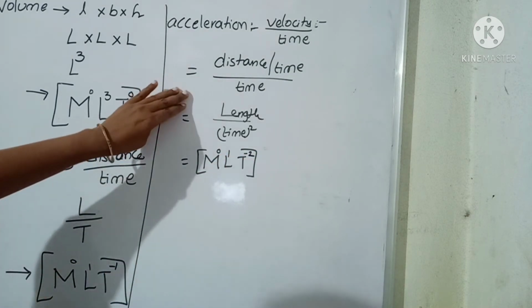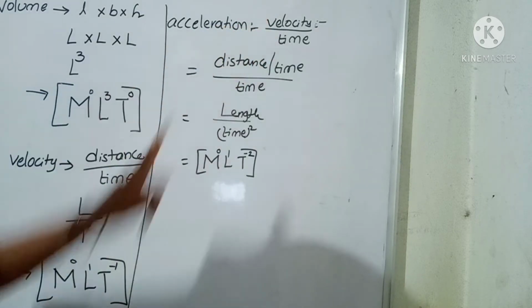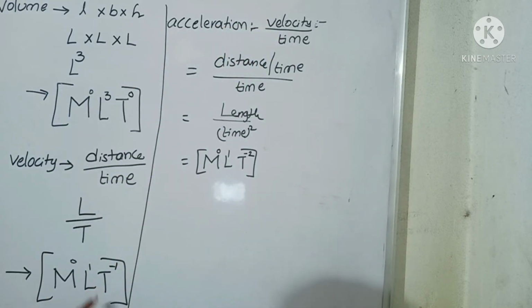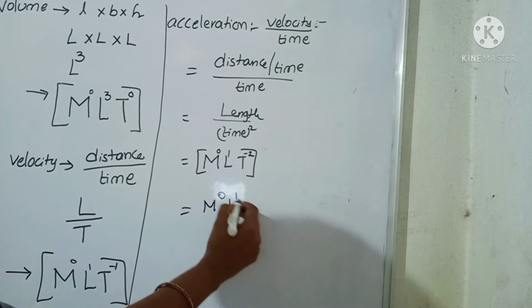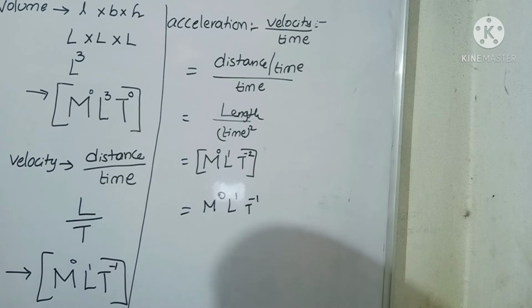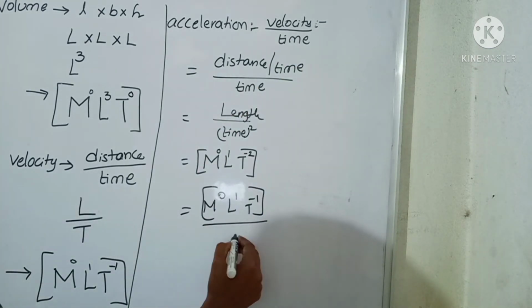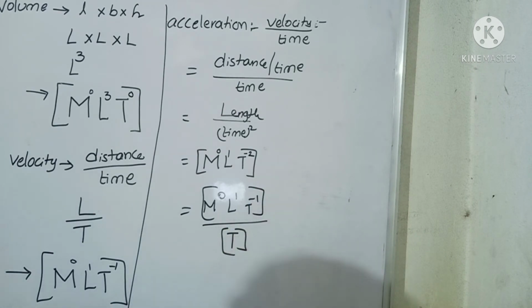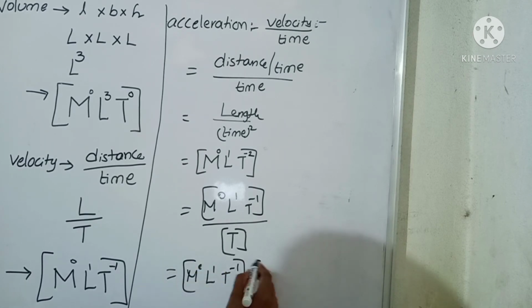So like this also we can write, or simply here velocity by time is there. So already here velocity formula you wrote. What is the velocity formula we wrote? M0 L1 T power minus 1 we wrote. And down denominator time is there. So time. When it comes to up numerator, it became negative. So M power 0 L1 T power minus 1 into T power minus 1.